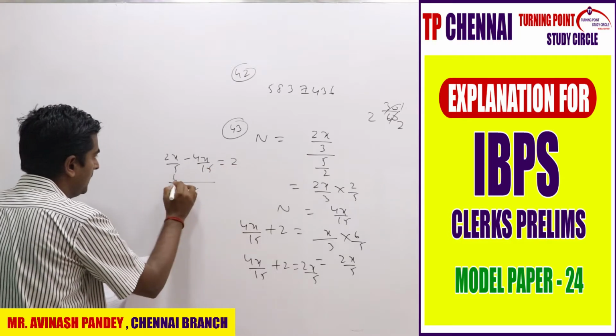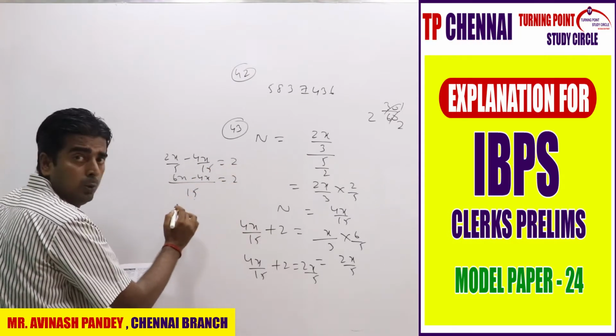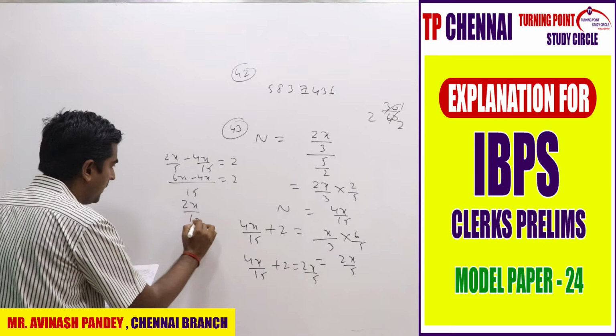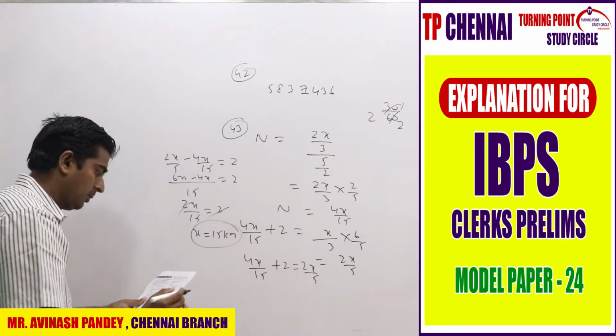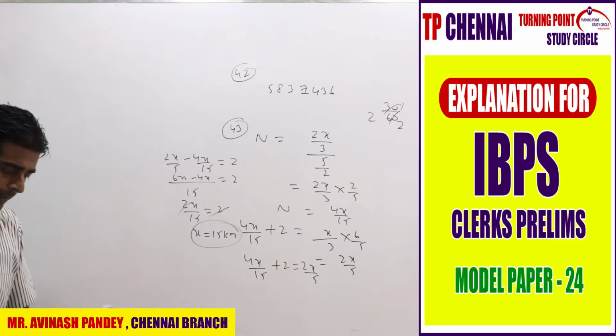LCM is 15. 6x minus 4x is equal to 2. So what you will be getting? 2x by 15 is equal to 2, cancel. What is the answer? Answer is nothing but 15 kilometer. So my answer is nothing but the fourth option.